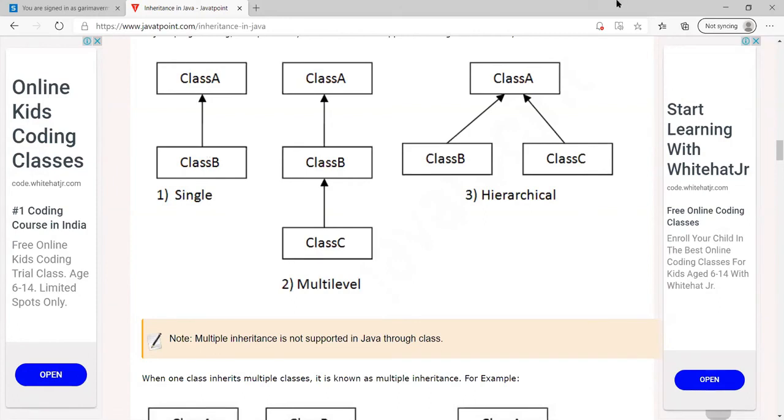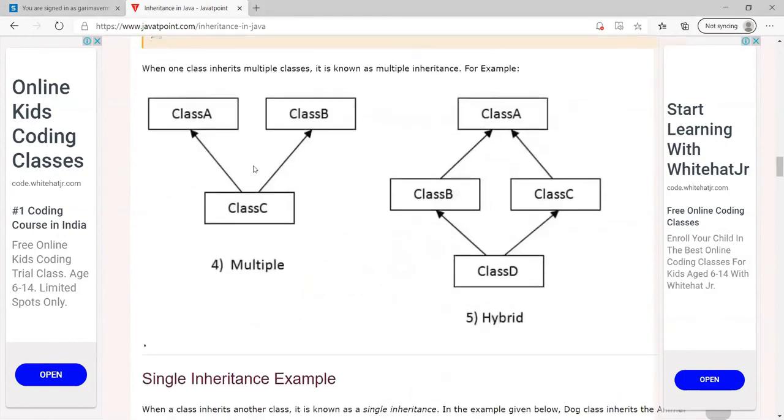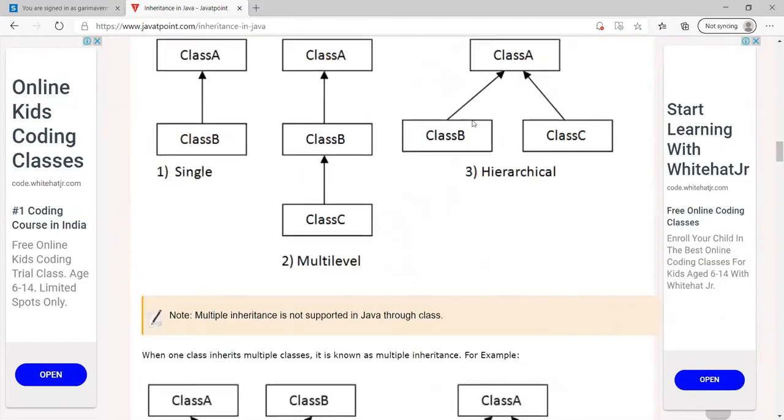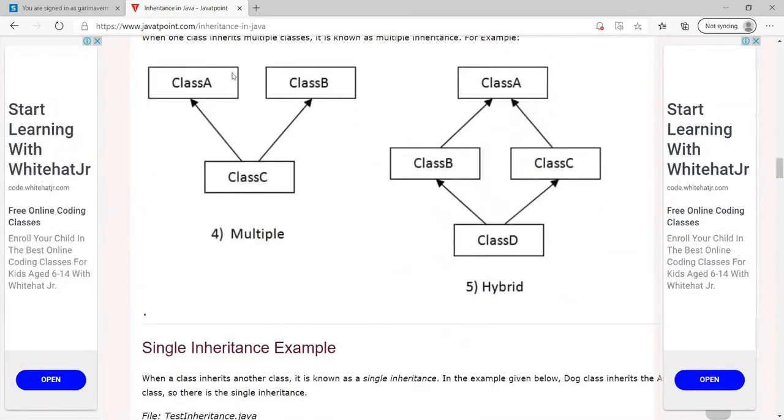Now come to the next type of inheritance, called multiple inheritance. Now what is multiple inheritance? It is a reverse of hierarchical inheritance. In hierarchical inheritance, we have a single parent with multiple children. Here it is a reverse. The multiple parents will have a single child, which means the C is inheriting the properties of class A as well as class B. Now let's take an example.